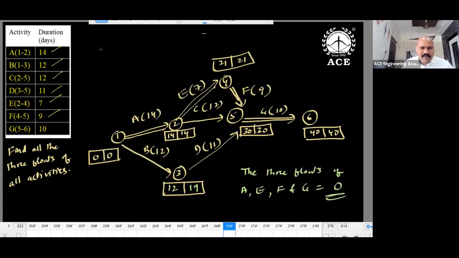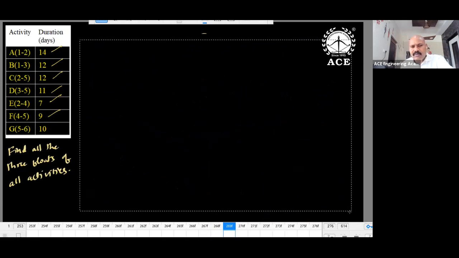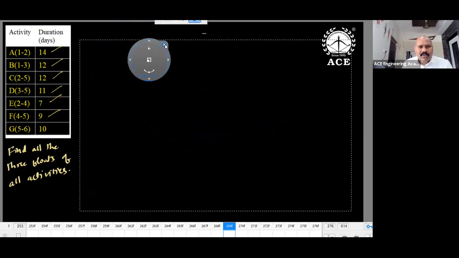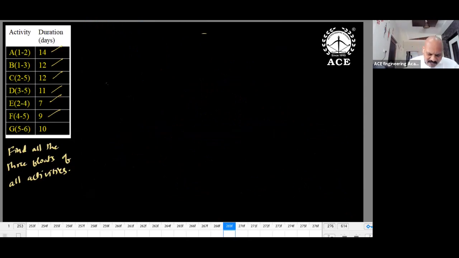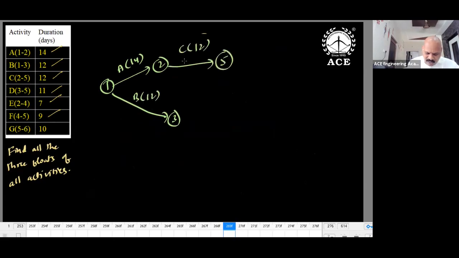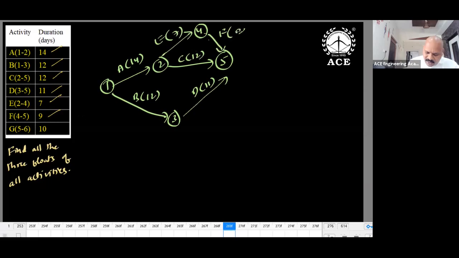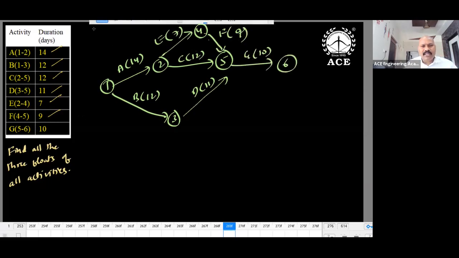Let us have this. This question I'm taking: find the free floats of all activities. A is given as 1 to 2, duration 14. B is 1 to 3, 12. C is 2 to 5, 12. D is 3 to 5, 11. E is 2 to 4, 7. F is 4 to 5, duration of 9. G is 5 to 6, 10. Okay, after completion of the diagram, get the critical path by observation.